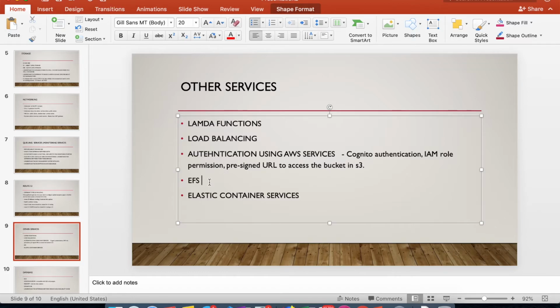Then one more service, the file service. This is Elastic File System. For storing files, you can use this EFS, so you have to explore this also. And the other one is Elastic Container Service. This is a container service which is used for running Docker and other container based applications.